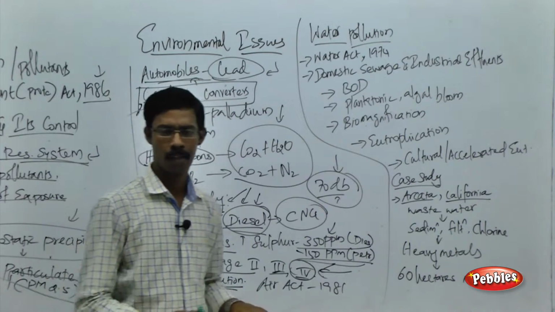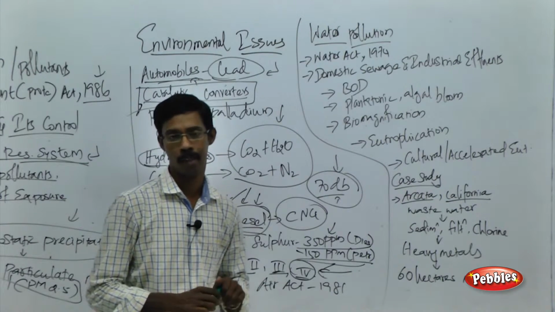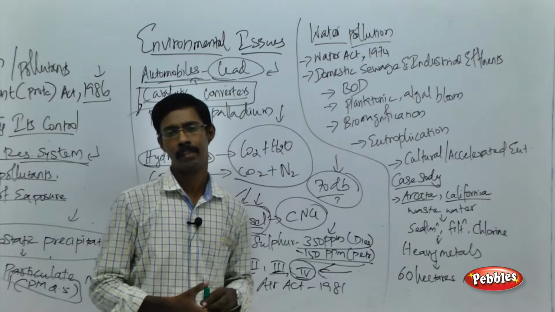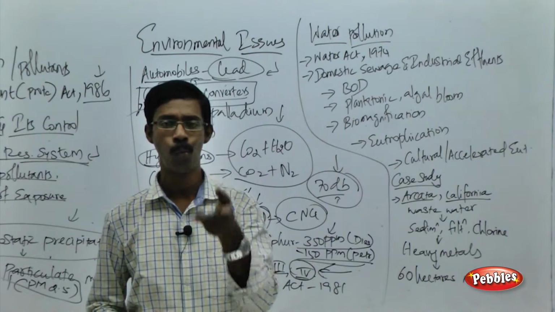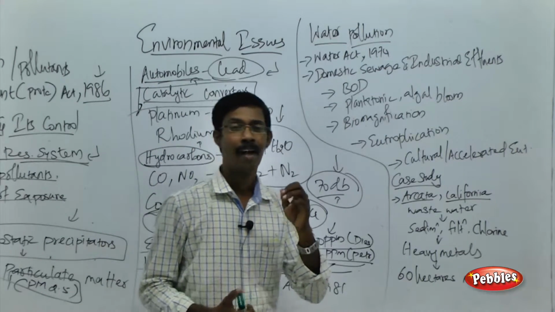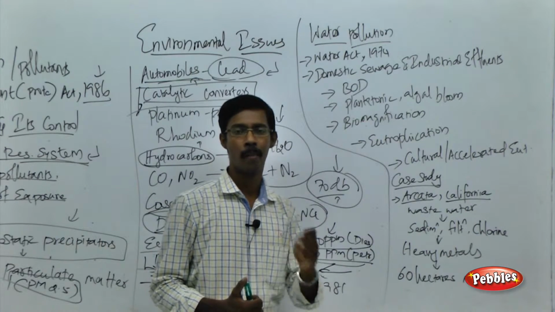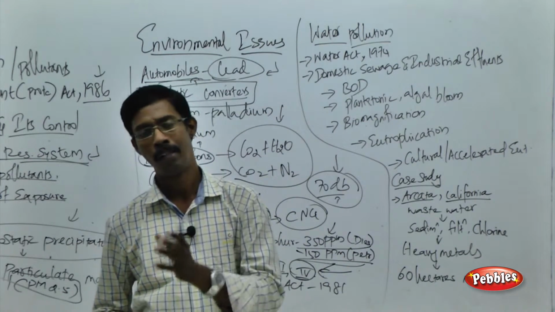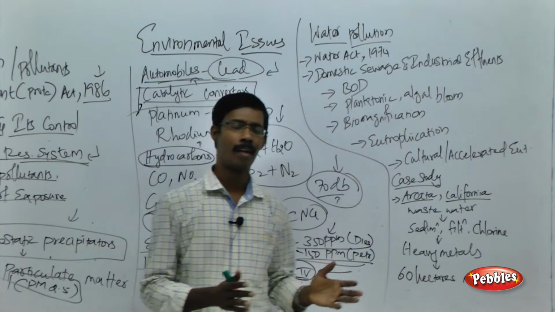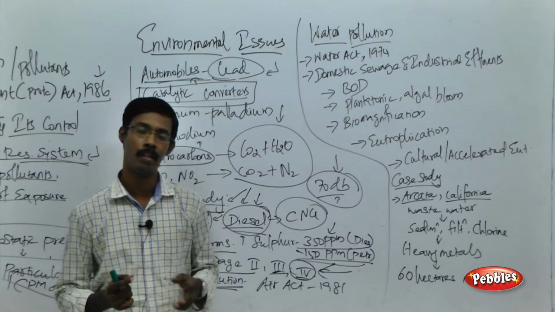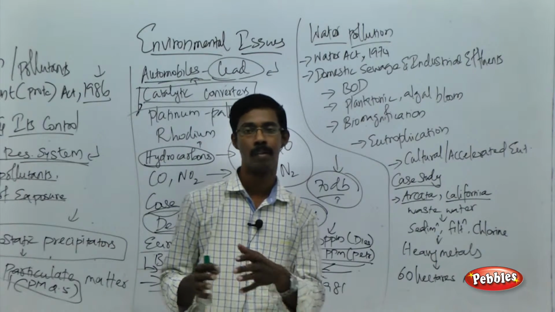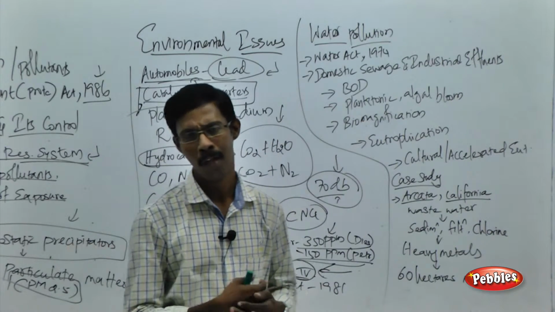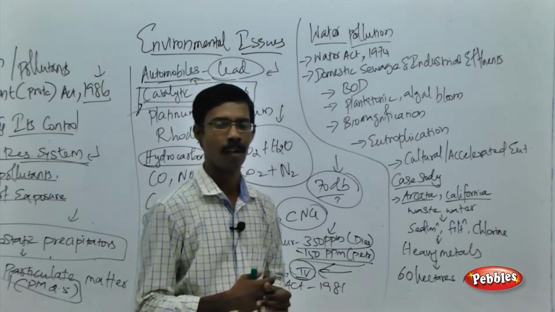We have also seen the term BOD, or biological oxygen demand. Domestic sewage contains a huge amount of organic matter, and the amount of organic matter can be indirectly measured by biological oxygen demand, because it contains a huge amount of microbes and other organisms. They depend on oxygen to metabolize the organic matter present in the sewage waste.